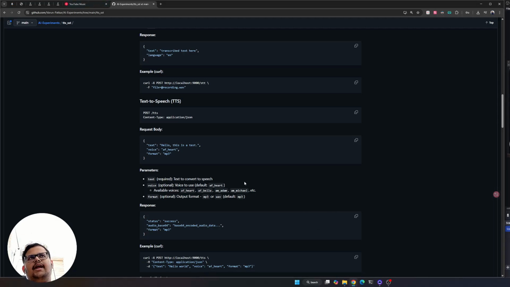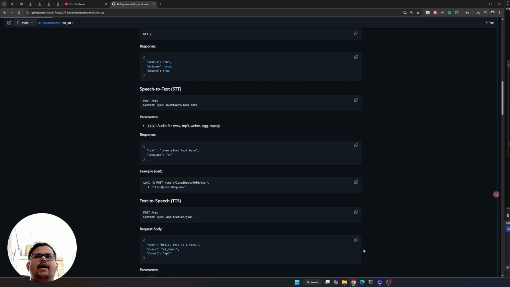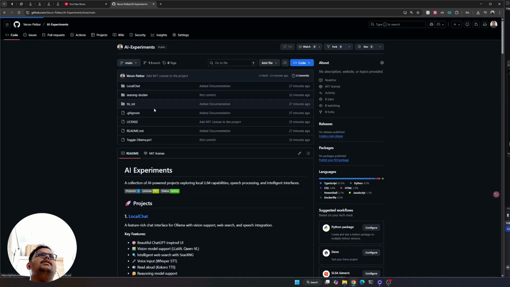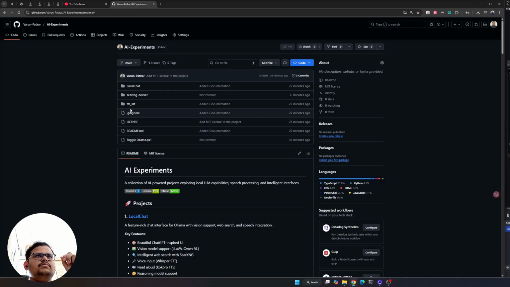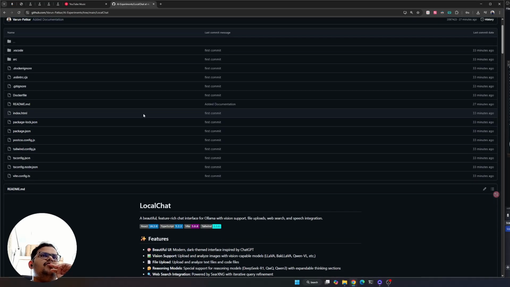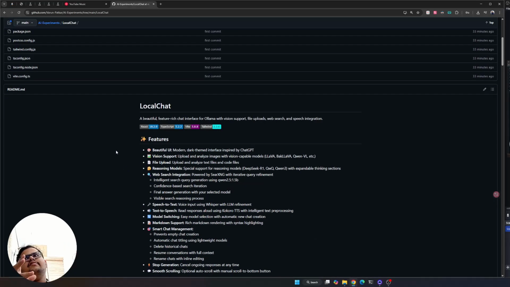The way I have this set up is I have spun this up as Docker containers. So I have created Dockerfiles, and you guys can do that as well, and that's for the text to speech stuff. Now coming to the main app, LocalChat. Basically, this is like Open Web UI, but you are able to chat, have reasoning, everything here.